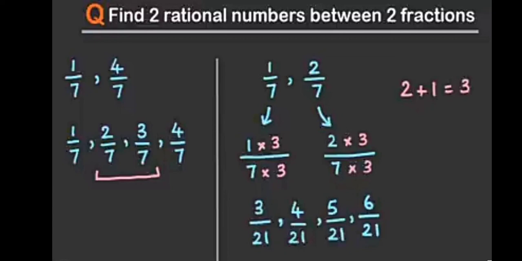Let us multiply by 3. That is 2 plus 1, 3. And therefore we multiply the given two fractions by 3 by 3. Why did we take 3? Because the question is to find two rational numbers, and therefore 2 plus 1, 3 we will take. Then we multiply by 3 by 3 and we get 3 upon 21 and 6 upon 21. And easily we can write the fractions that are in between the given two fractions.